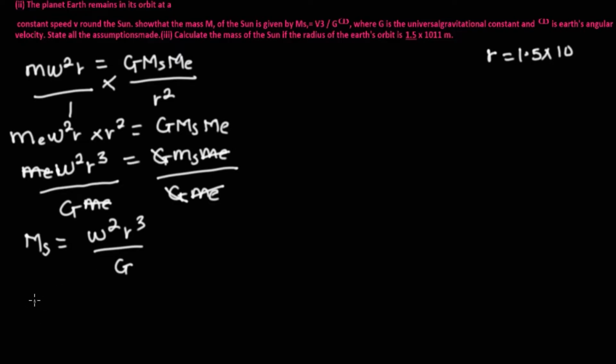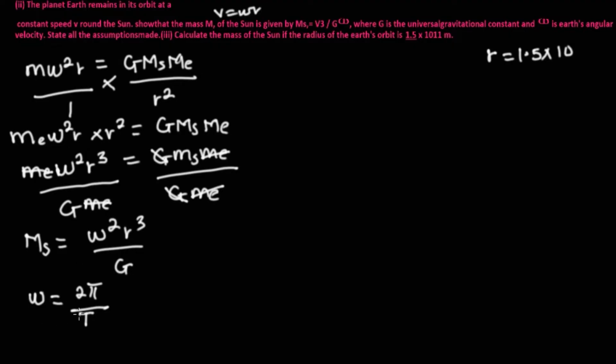Now don't forget that w is equal to 2 pi over T. If you don't know that w is equal to 2 pi over T, you have to go and watch my video on the relationship between linear speed and angular velocity. That is the relationship v is equal to wr.